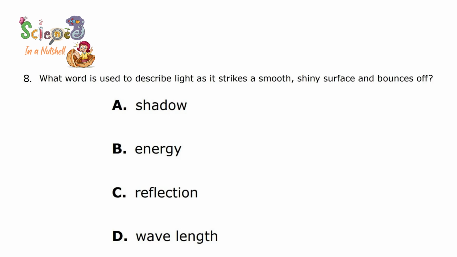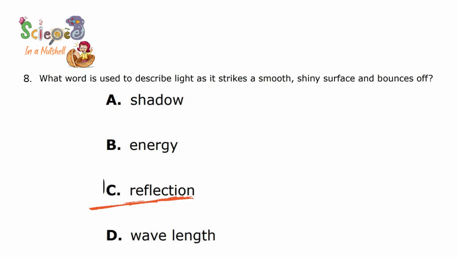Question number 8. What word is used to describe light as it strikes a smooth, shiny surface and bounces off? Shadow, energy, reflection, wavelength. It's reflection because bounces off and reflection and returns back all have the same meaning. So that's why we are going to choose C.